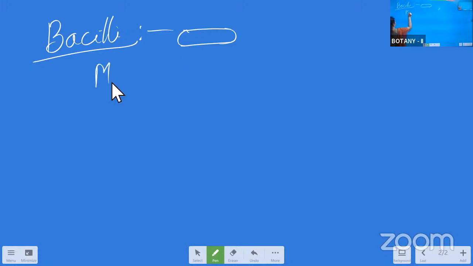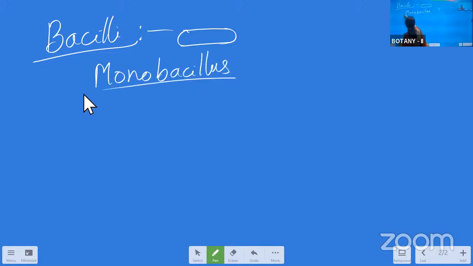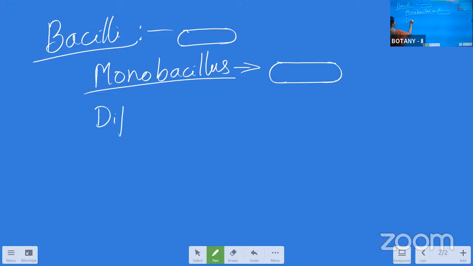There is the monobacillus, a single rod-shaped bacterium. Next one is the diplobacillus.